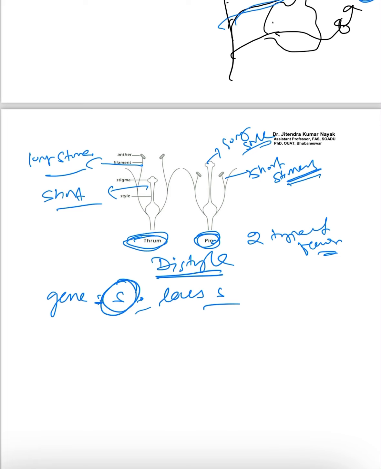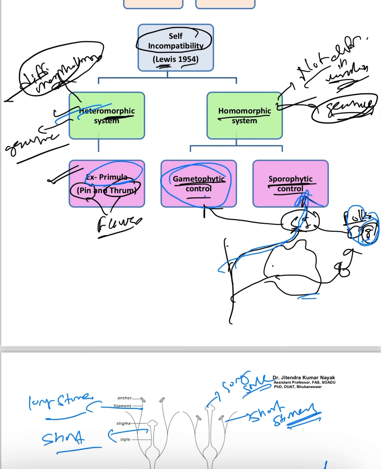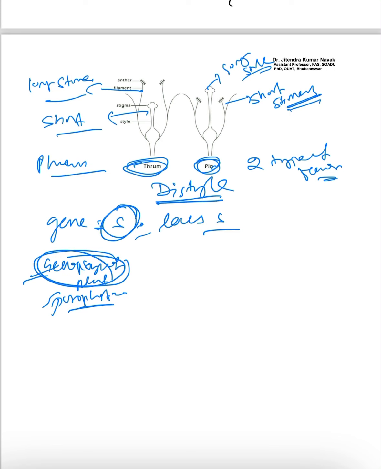In case of thrum it is short style, long stamen. If we look at the genotype of the plant, I have told you that if the self-incompatibility depends upon the genotype of the plant, then it is called sporophytic control. So here the pin and thrum type of heteromorphic control is a type of sporophytic control, which is what we are going to study.